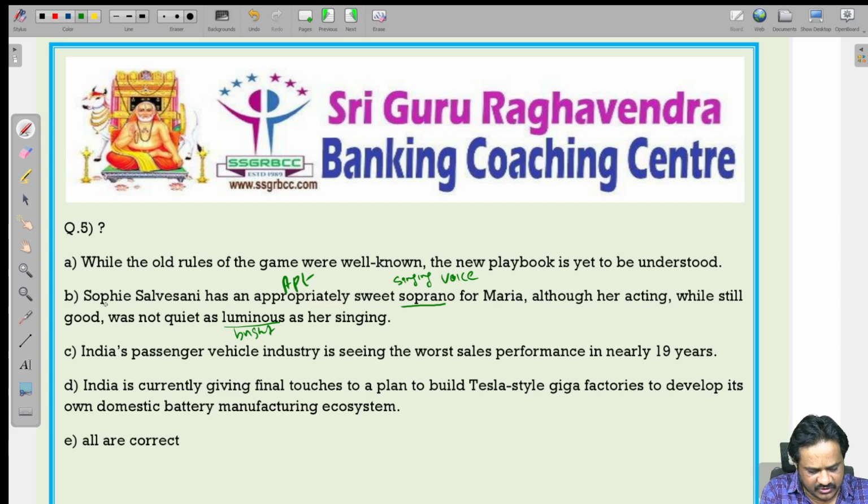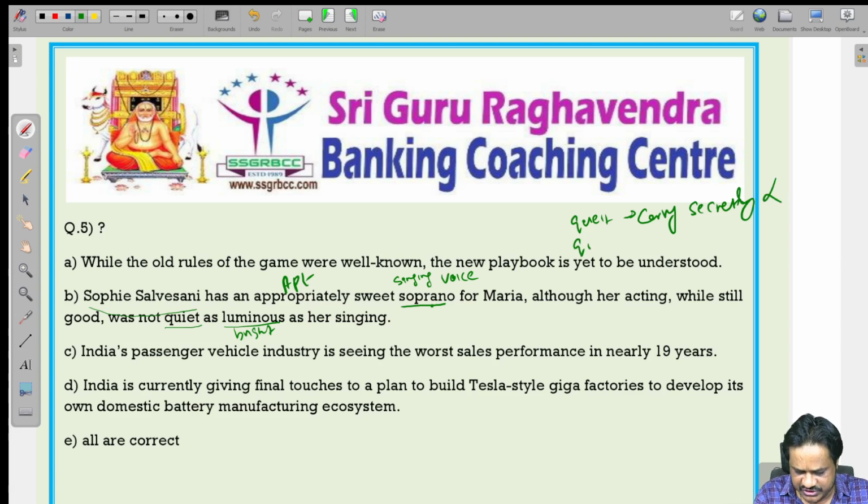Here we are talking about one lady, Sophie Salvesani, who has a sweet voice for Maria. But her acting is not as good as her singing. So we are comparing the acting skills of Sophie with her singing skills. She was good at singing, but she was not good at acting. So we should not use the word quiet, Q-U-I-E-T, quiet means calm and silent, which is inappropriate. So that is not correct here.